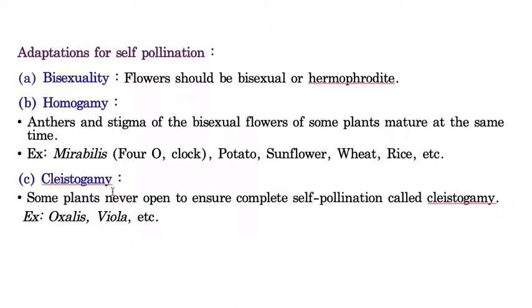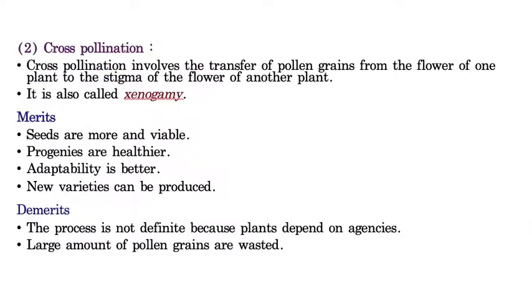Hope you understand cleistogamy. Now we'll take the second type of pollination, that is cross pollination, which is also called xenogamy, where the process involves transfer of pollen grains from the flower of one plant to the stigma of another flower of another plant.